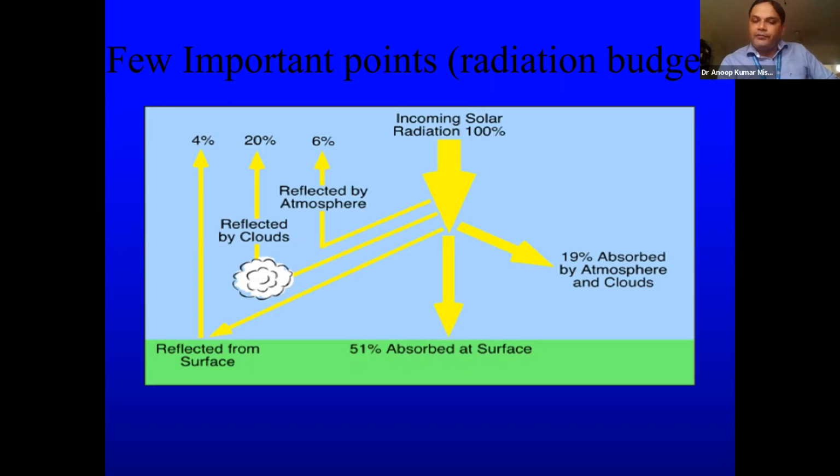Actually, in the atmosphere there are plenty of aerosols suspended in the air, so they also reflect solar radiation, and 6% is not a small amount. So those suspended particles or gaseous constituents reflect 6% of that radiation. We will go into much more depth in the next slide.